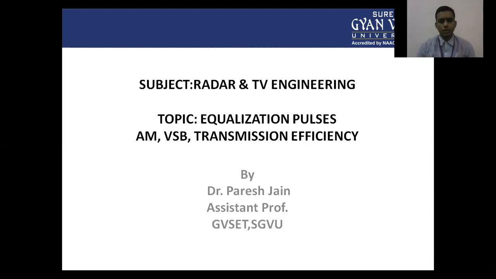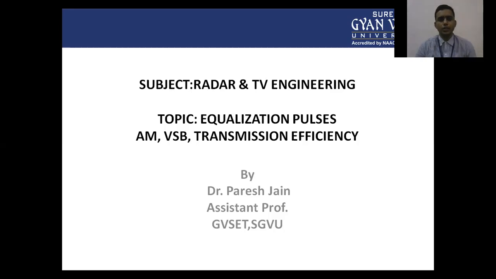In the last lectures, we have already discussed the scanning of an image, how the image is scanned and converted into the picture. In the transmission section, the scanning is done in four ways. We have already discussed the types of scanning.